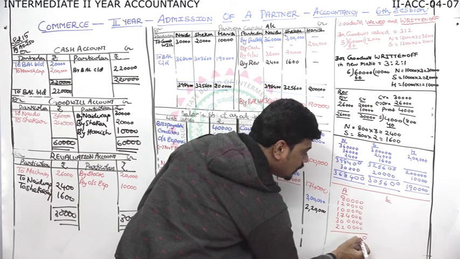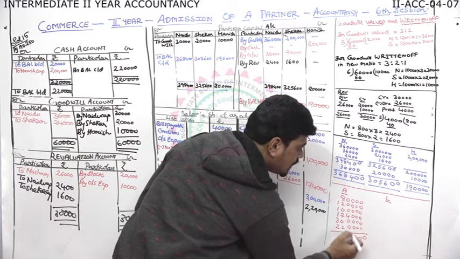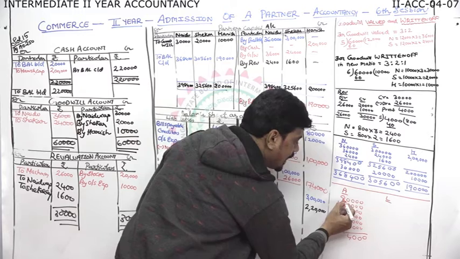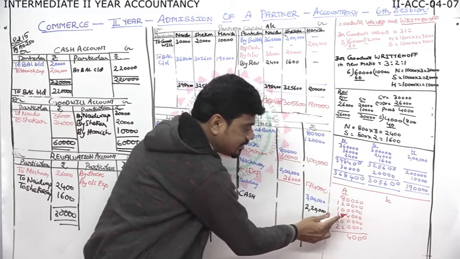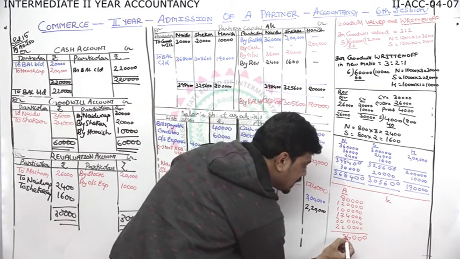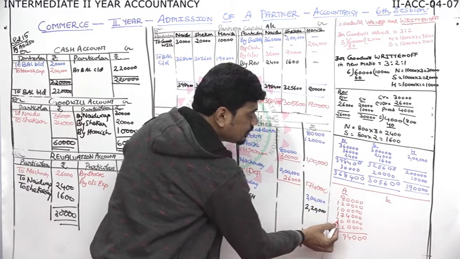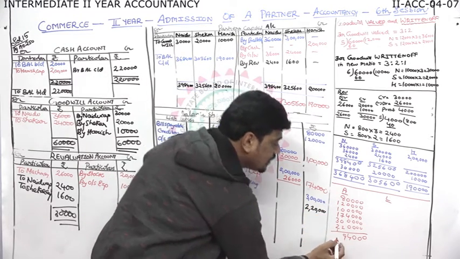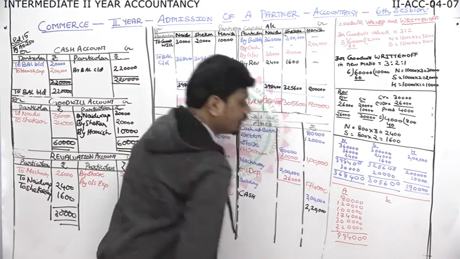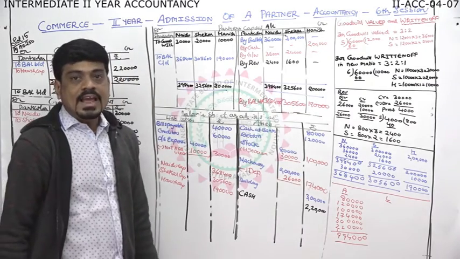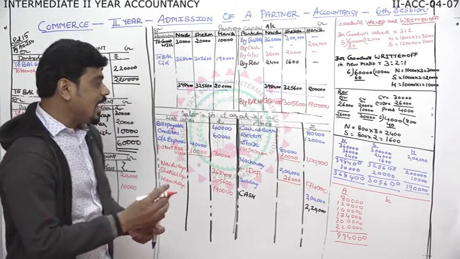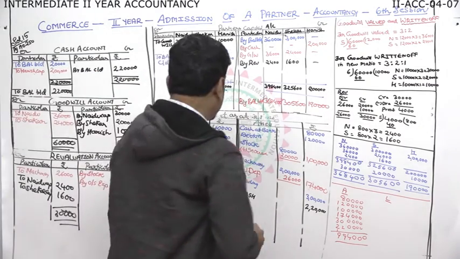So 0, 0, 0. Here we have 4. 8 plus 2, 10. 10 plus 7, 17, 18, 19. 9, 1 carried. 1, 2, 3. 3 plus 3, 6, 7, 8, 9. Assets are 9,94,000. Let us see whether liabilities also we get 9,94,000 or not.